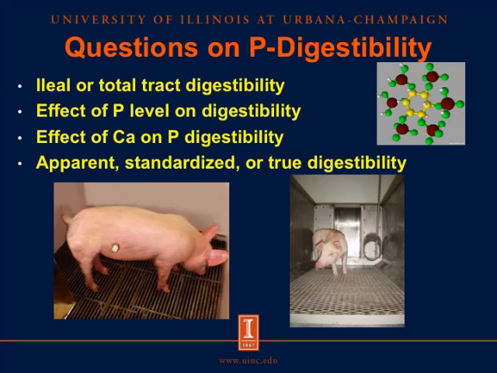We also need to know if there is an effect of the level of phosphorus in the diets on the digestibility of phosphorus. And we need to know if calcium has an influence on phosphorus digestibility. And finally, we need to know if it's most accurate to formulate diets based on the apparent digestibility, the standardized digestibility, or the true digestibility of phosphorus. So we'll try to answer all of these questions to make sure we understand how best to formulate diets fed to pigs.